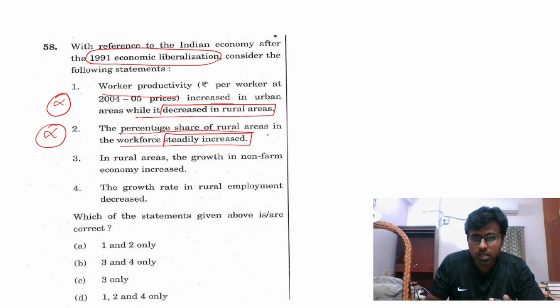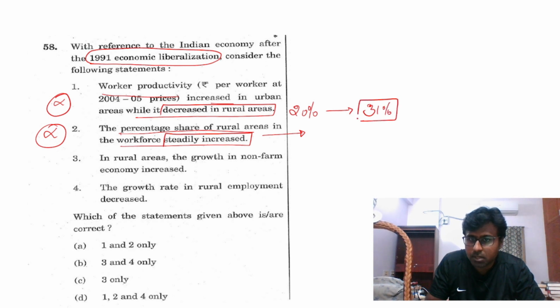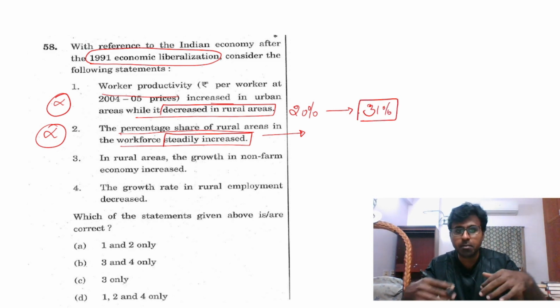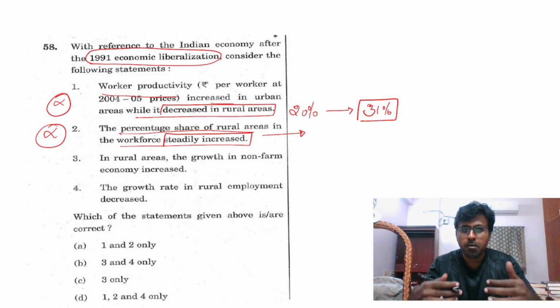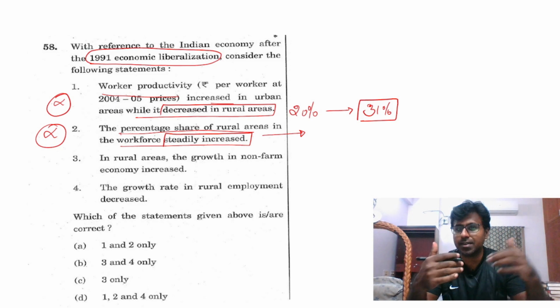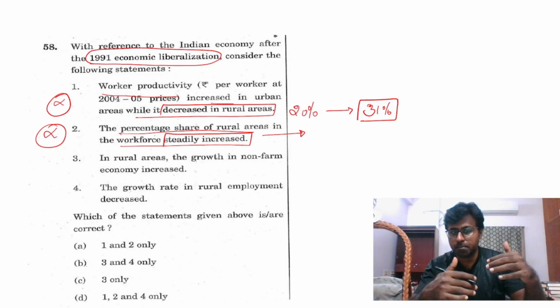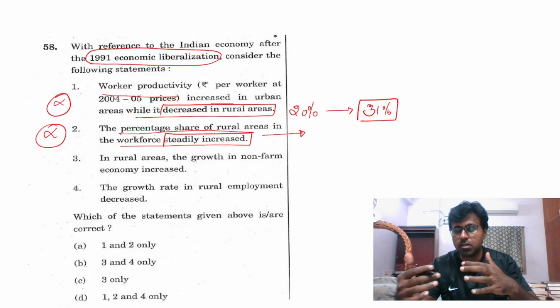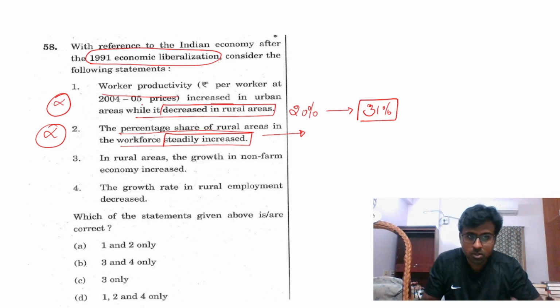You should know that post 1990 nearly 20% of the population was urbanized. Now at present nearly 31% of the population is urbanized. So when urbanization increases, the percentage share of rural areas in workforce will not increase. The percentage share of workforce in urban areas is increasing. So this is actually wrong.